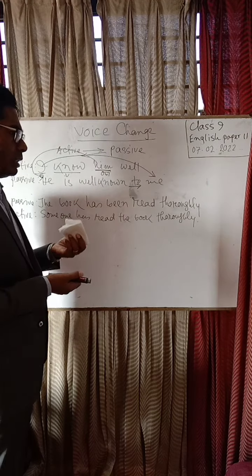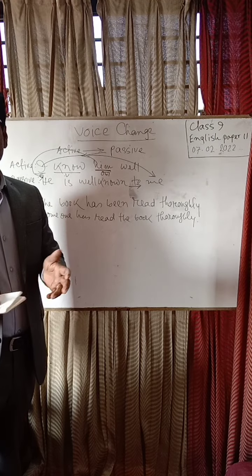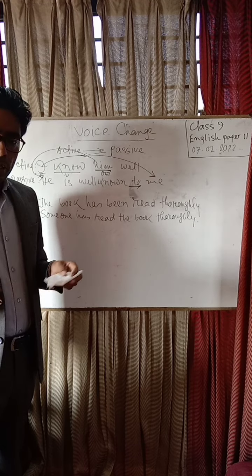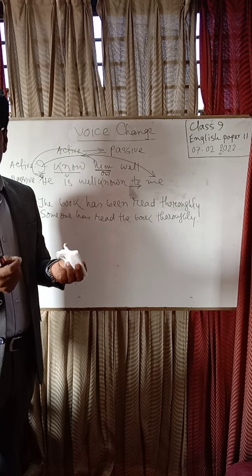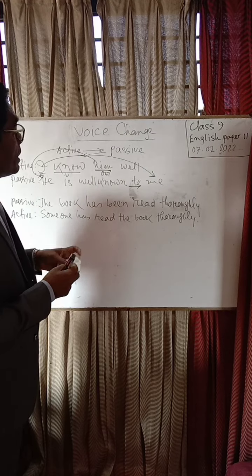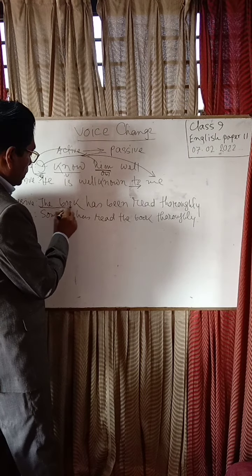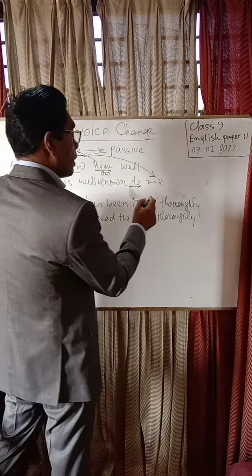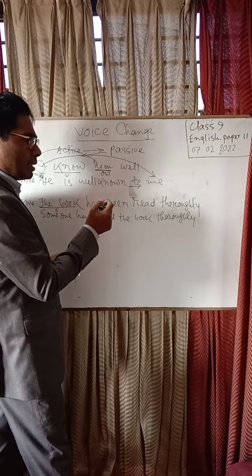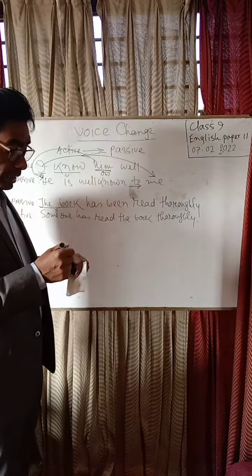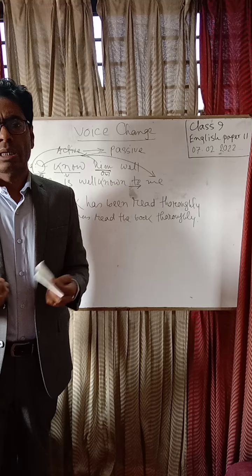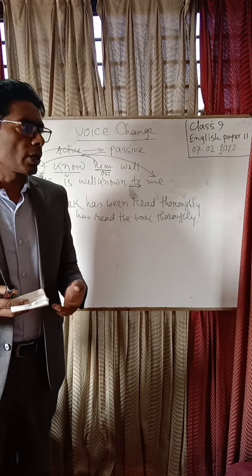Then how can we change a passive sentence into an active sentence? Here, think about the position of subject and object, which will be changed according to the rules of voice. So: the book has been read thoroughly. Here the book is in subject position, but by whom the book has been read is not mentioned. The agent is not mentioned. Then what will we do? If the agent is not mentioned, then we have to think of someone. The agent is not clear. Anybody may do the work.